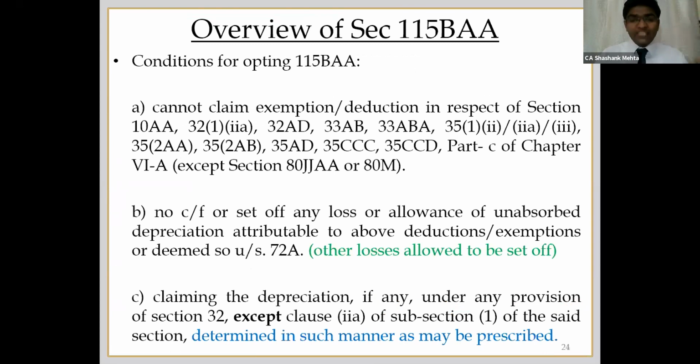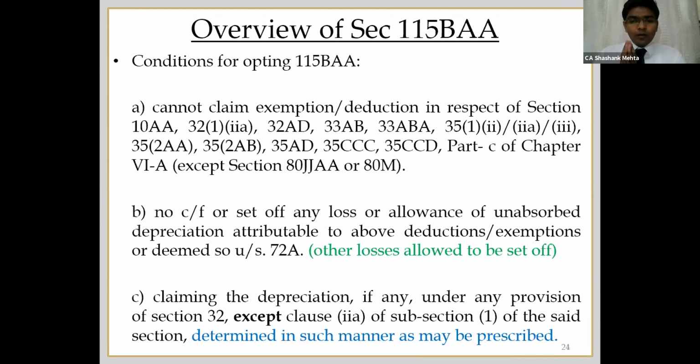Additional depreciation, one of the very important points. All those things you will have to forego, and even profit linked deductions specified under Part C of Chapter 6A cannot be claimed by you. However, there are two exemptions: 80JJAA with respect to employment generation, and 80M, with respect to the cascading effect of dividend taxation. So that can be claimed. Apart from that, no deduction can be claimed once you opt for the scheme.